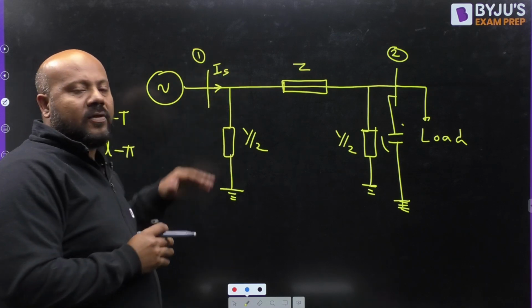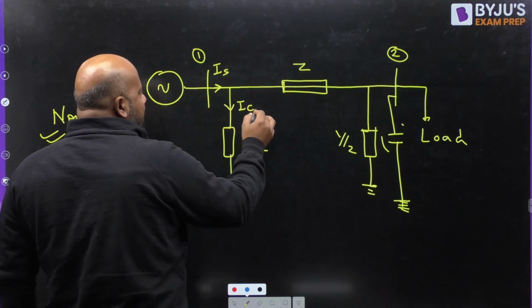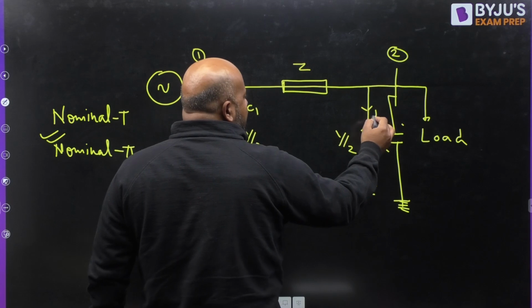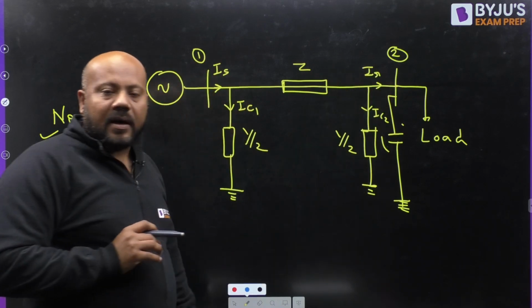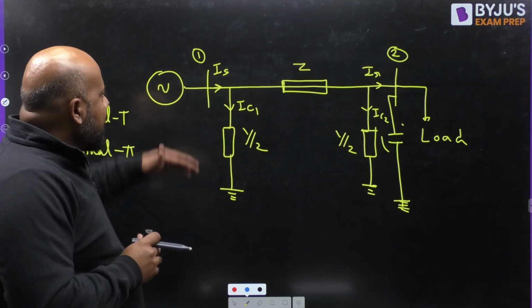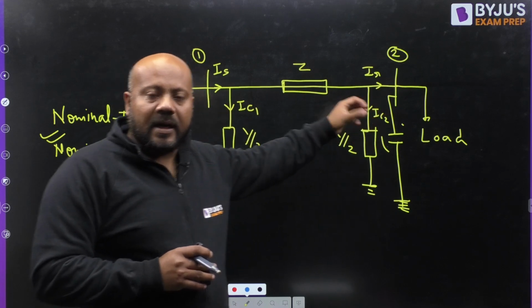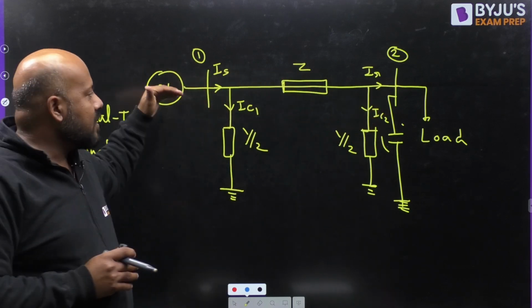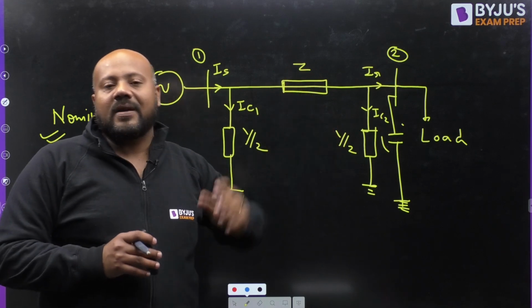In the simplest words you can understand, if a current IS is sent from the sending end, some amount of this current, suppose it is IC1 and this is IC2, and this is the receiving end current IR. It means the current which is sent from the sending end, because of IC1 and IC2, is not reaching the receiving end. Somewhere in between it is lost. How? Because of the line charging phenomenon.